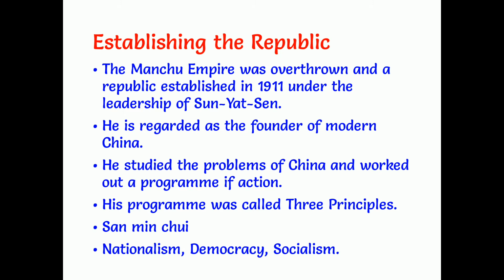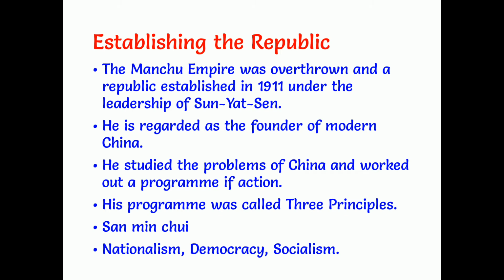His program was called the Three Principles. What is the program, children? Three Principles, and in the Chinese language it is called San Min Chu I. What is it called, children? San Min Chu I. San means nationalism, Min means democracy, Chu I means socialism. These are the three very important principles of Sun Yat-sen, and with these principles he started to rule China.